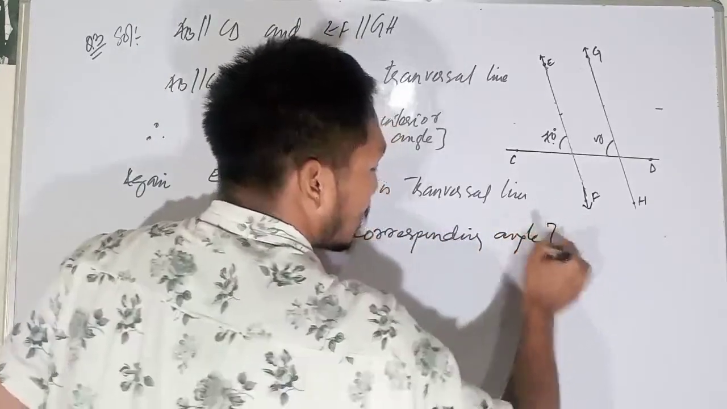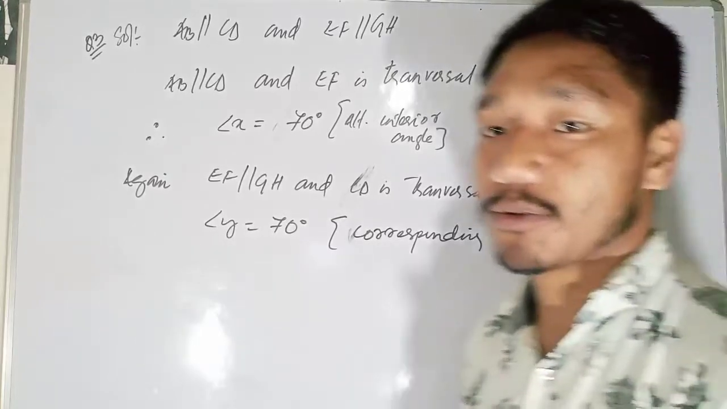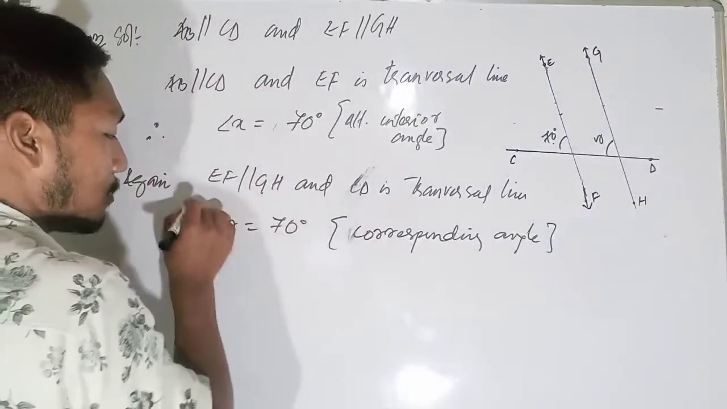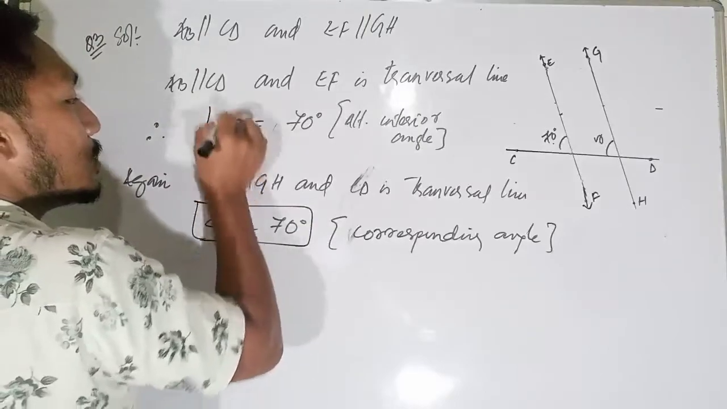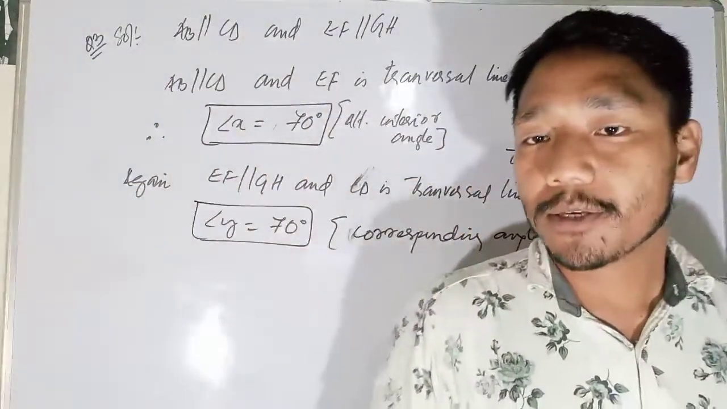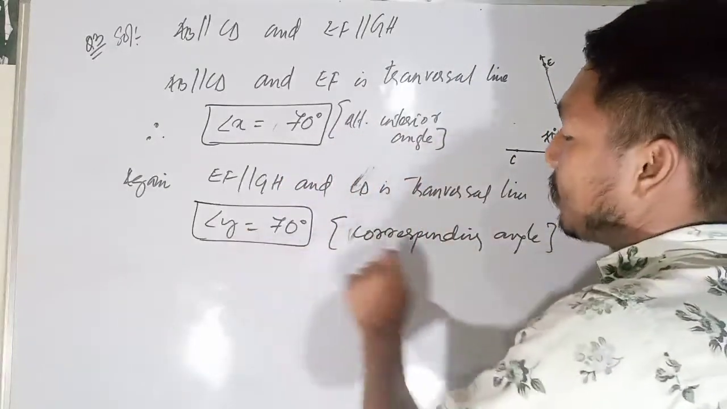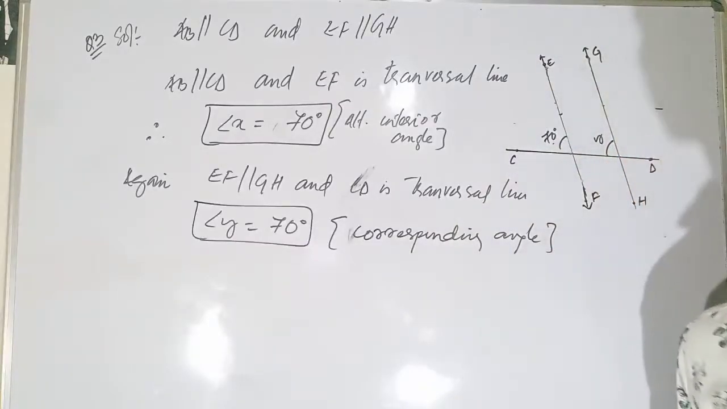Okay, clear about this one? It's very easy, right? No calculation is needed. Only if you know the property, then you get the answers. So this is our answer, please note it down. Finish. So this is why they are called alternate interior angles, and why they are called corresponding angles.